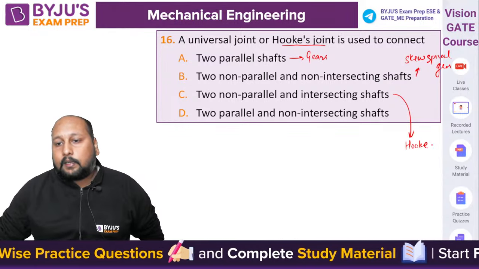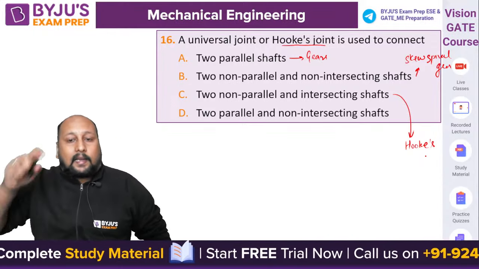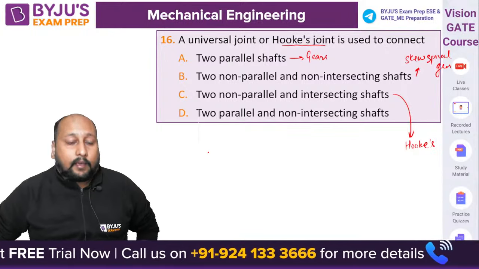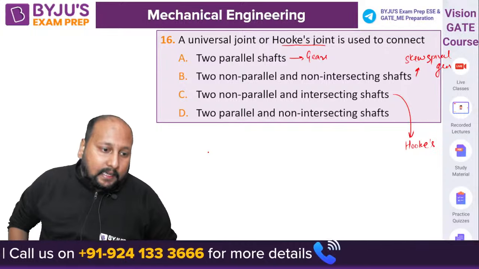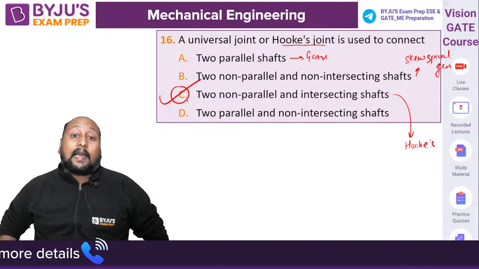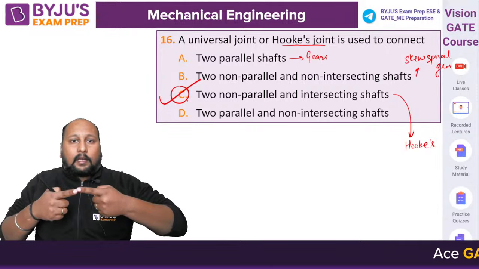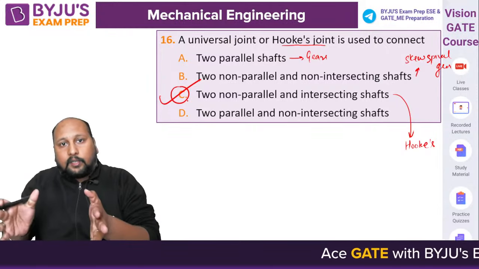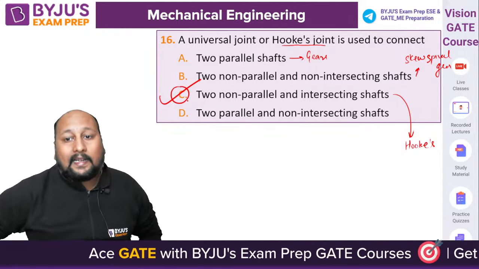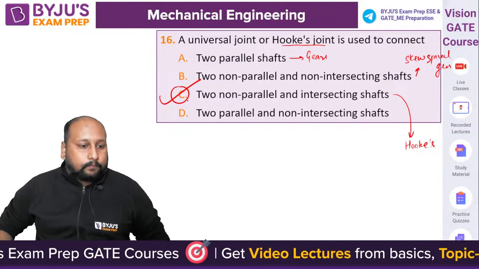What happened? You have seen it in automobiles. We have seen this Hooke's joint being used. For parallel and non-intersecting shafts, we use worm and worm gear. D is not correct. Is this clear? Option C is the correct answer. For non-parallel but intersecting shafts, we use the Hooke's joint. You must have seen that in automobiles the power is shifted from the driving gear to the driven shaft. There we are using non-parallel and intersecting shafts, and the Hooke's joint is used. Clear? Understood, everyone? Okay, perfect.